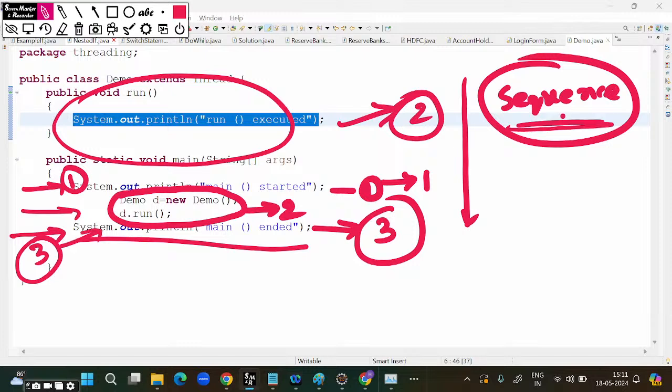If I go for the sequence approach, it will take a lot of time to complete our task. So that is the drawback. How will you overcome this drawback? That's why we go for thread based multitasking. I will run this program: first it will execute the first line, then the second line the run method, and then the third. We'll see the result as well.